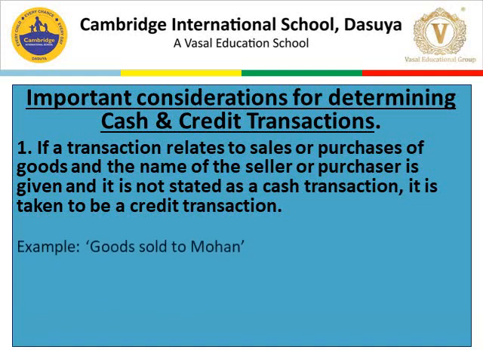Now, for example, goods sold to Mohan. See the transaction: goods sold to Mohan. Here, the name of the person is given, but without the word cash. You can see that cash is not mentioned in the transaction. Only the name of a person is mentioned. Then we can easily identify this transaction as a credit transaction, not a cash transaction, because the word cash is missing.